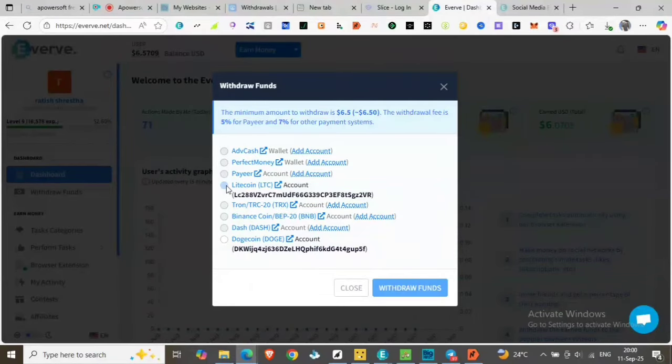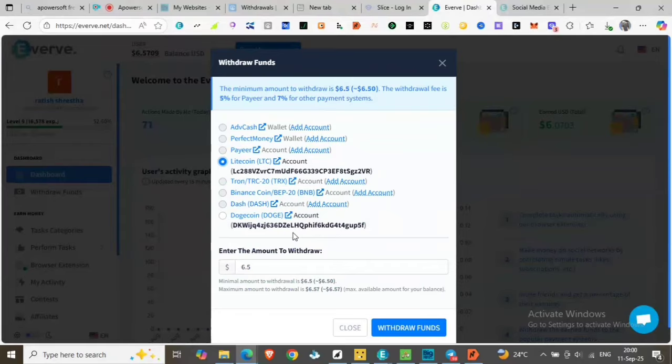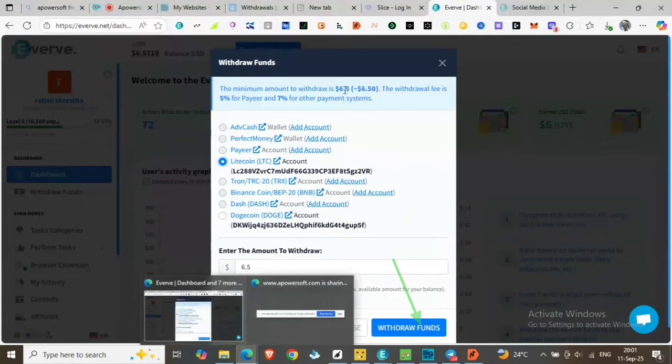Select the Litecoin account for withdrawal and enter the amount to withdraw. Then you can see the minimum amount to withdraw of $6.5 is placed, and so I click the withdraw funds.